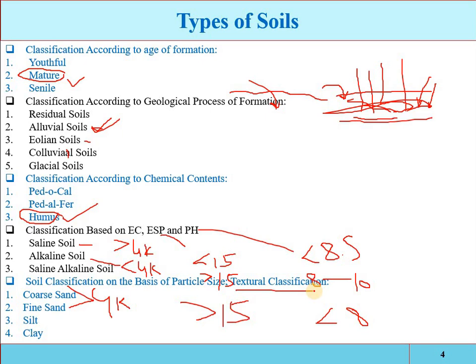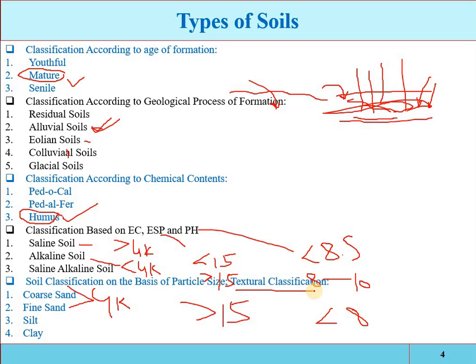Also, according to the United States Department of Agriculture, USDA, the soil is classified into 12 classes. This means that if the percentage of clay, sand, and silt varies, then the class of the soil will also be different. It will not favor clay, or sand, or silt; it will be a mixture of these three.